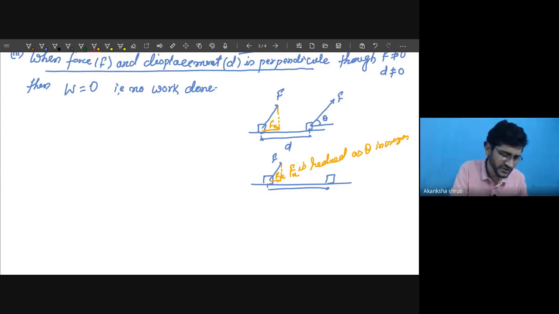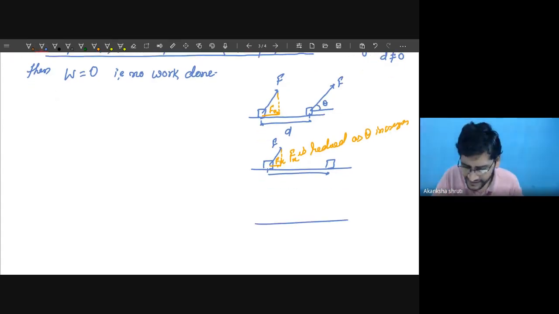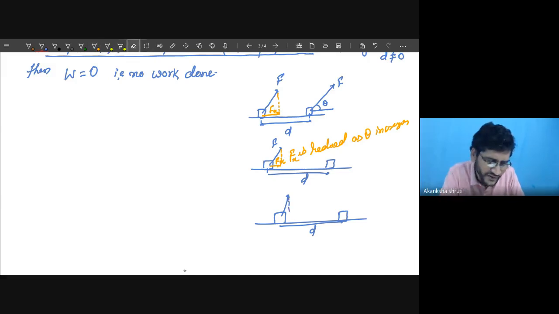Now let me take one more situation where the angle is increased even more and is just closer to 90. Students, just watch it carefully. Though the object might have moved the same displacement D, what is the component of this F now? Again, you have to draw the perpendicular from the tip of this F and take it up to the base, meaning from where it is starting. Here this Fx is reduced further.